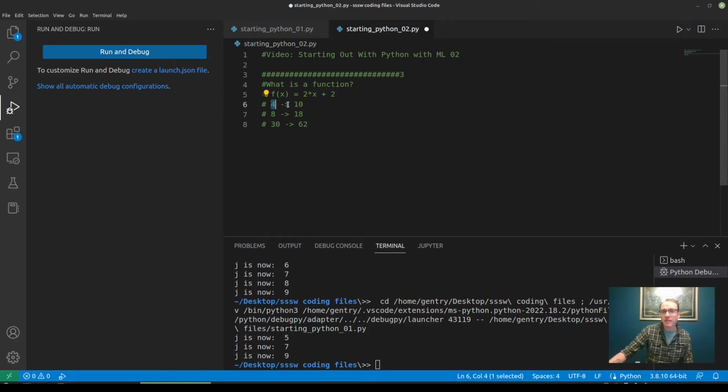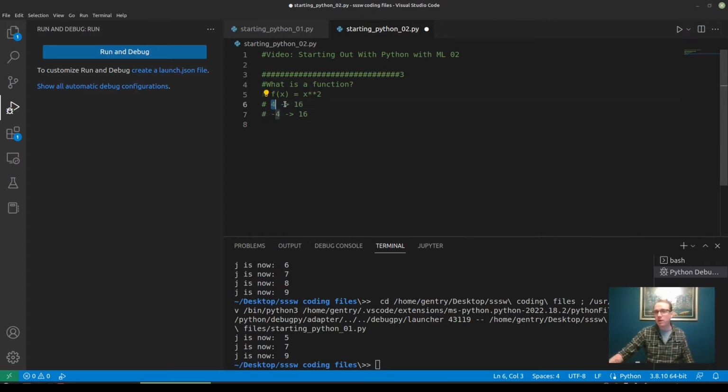And it doesn't have to be a unique relationship. So if we do something like f of x equals x squared, then for 4 our output would be 16, and for negative 4 our output would be 16 because negative 4 squared is 16. So that value from the domain of the function doesn't have to be unique.